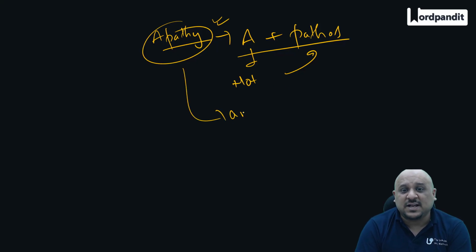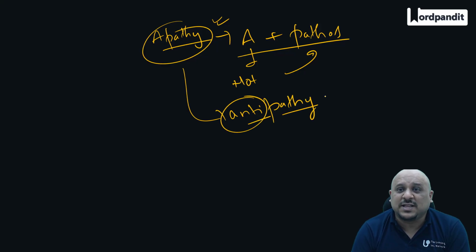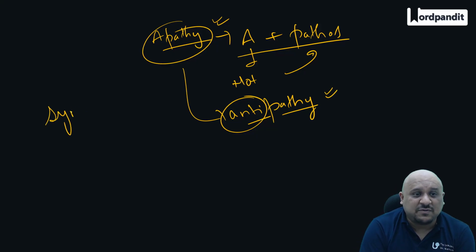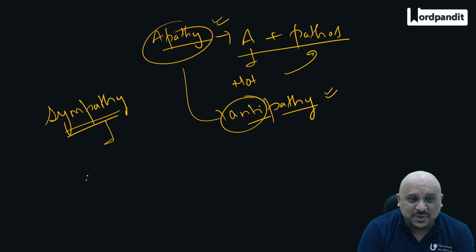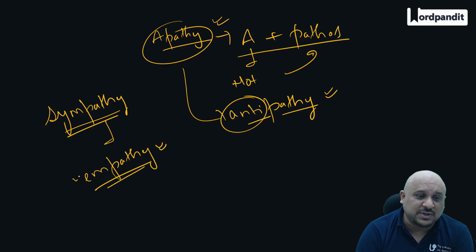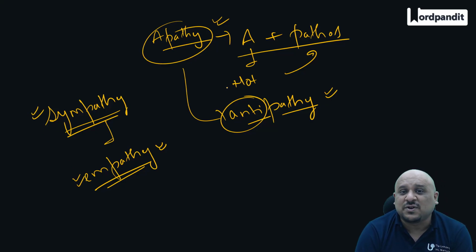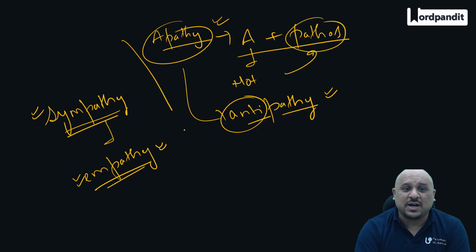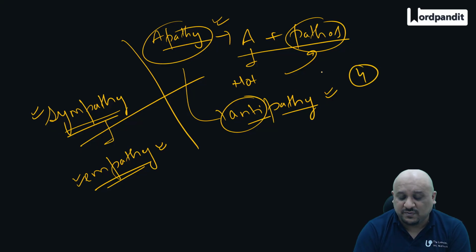Now, if you have feelings against someone, that becomes antipathy, right? Anti stands for against and pathy again stands for feelings. So feelings or emotions against someone. When you feel pity or compassion for someone, that becomes sympathy. And going one step further, when you place yourself in the boots of others, try to feel what they are going through, the emotions that they are going through, that is empathy. So these are four words that are related to the root pathos: sympathy, empathy, antipathy, apathy. You can remember these together. So we learn these four words from this context.